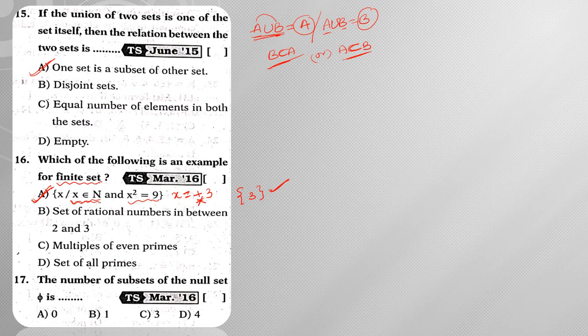Now let us see the remaining. The set of rational numbers between 2 and 3: how many rational numbers are there between 2 and 3? There are infinitely many. That is the property of density, so we can say there are infinite numbers between two rational numbers. Next, multiples of even primes. 2 is the even prime. Multiples of it are 2, 4, 6, 8, 10 and so on. These are infinite elements, that's why it is an infinite set.